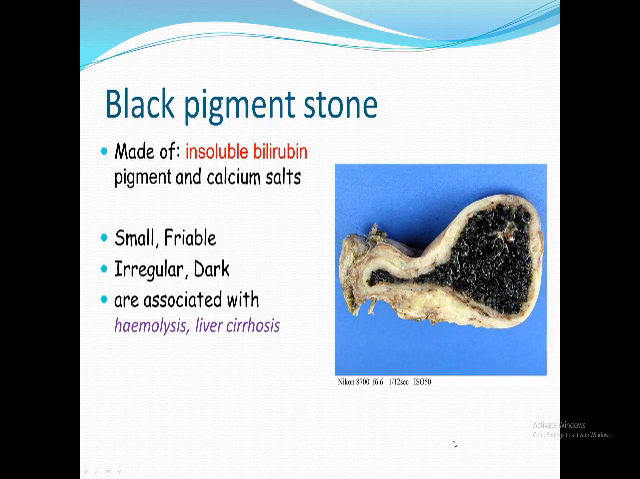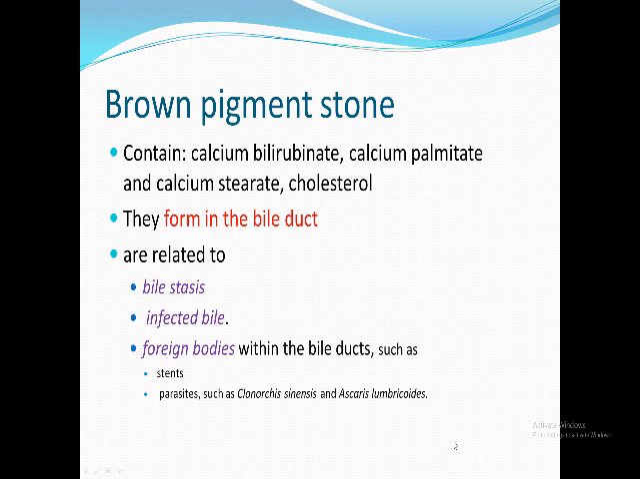It looks like that. We have a last type of these biliary stones. It's called a brown pigment stone. What I want you to know is that it's formed mainly in the bile duct due to these causes. Usually bile stasis, bile infection, or a foreign body like a stitch or a stent leads to formation of this brown pigment stone. Again, it is not a gallstone, it's a primary bile duct stone. It's formed primarily in the bile duct, not in the gallbladder.